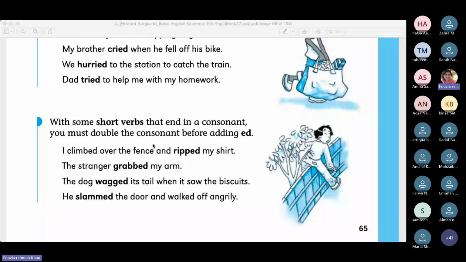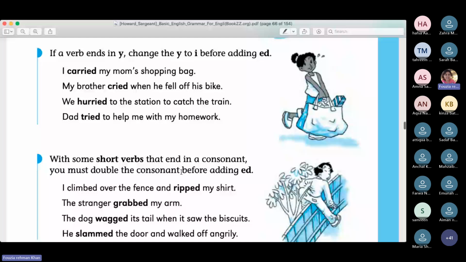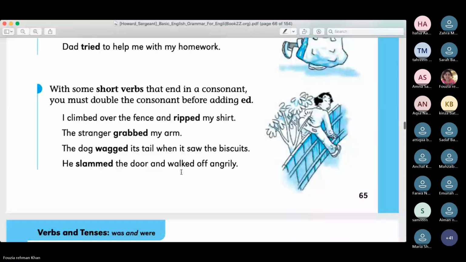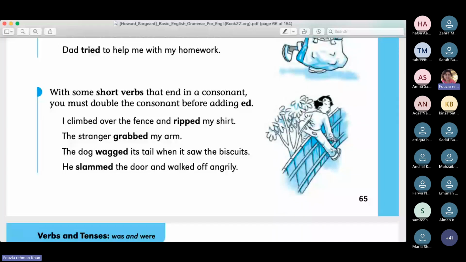So rip, ripped, double P; grab, double B, bagged, double G; slammed, double M. Okay, the ending alphabet, you double it when you have a consonant. This is a p sound here, b sound, g sound, m sound. Okay, so these are related to phonetics and phonology, but for this class you just need to know that words ending on consonants, you will double the last alphabet.